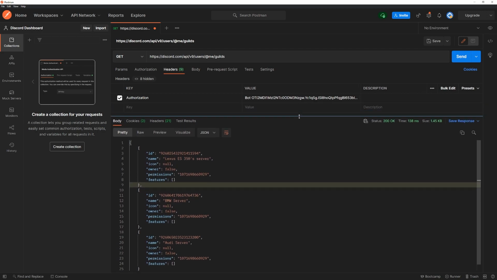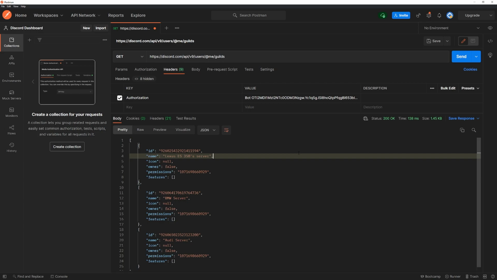So it becomes a little bit more complicated when your bot is in a lot of guilds, because again, remember, we're going to need to get all of the guilds that the bot is in, and we're going to need to check to see which guilds the bot and the authenticated user have in common. If the bot is in 1 million guilds, which is possible, I think, or let's just say 200,000 guilds, you're going to need to search all those guilds and check that the user is actually in the same server that the bot is in.